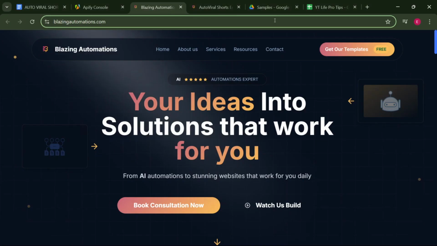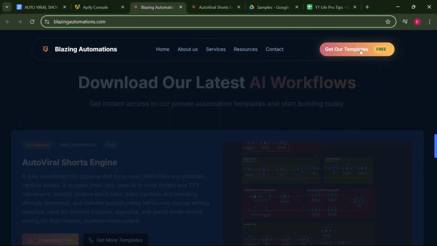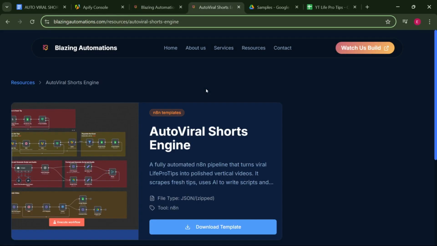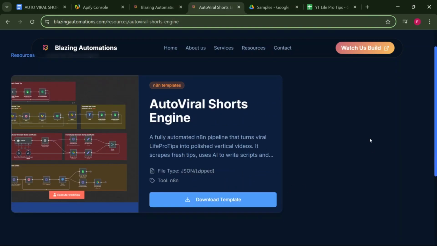Here's the website. You can always get our free templates on the navigation bar and click get more templates, and you're going to be led to this. Just click download template and you're going to have your template, and you can plug it inside your n8n as simple as it can be.